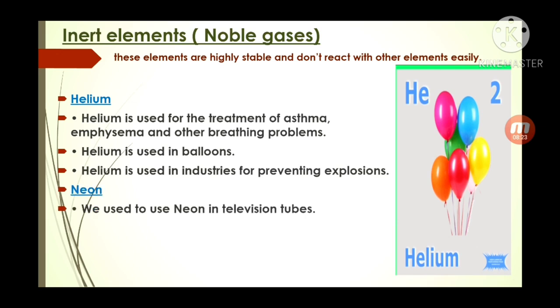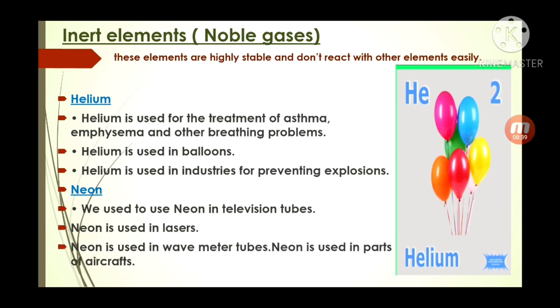Neon. We use neon in television tubes. They are known as rare gases. They are inert gases. They do not react with each other. Neon is used in lasers. Neon is used in wave meter tubes. Neon is used in parts of aircraft. These are the uses of many noble elements. Please note down in your copy. It is very important.